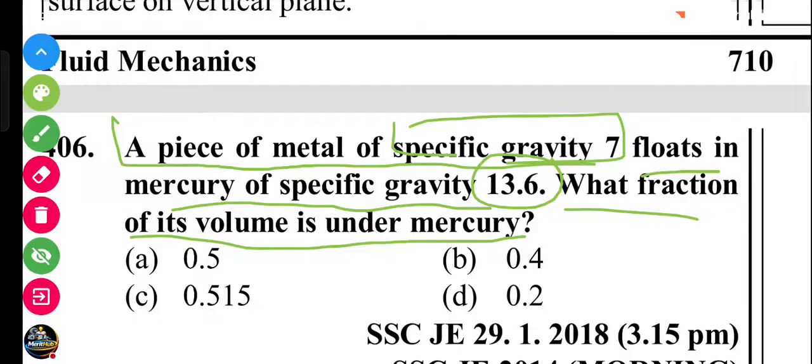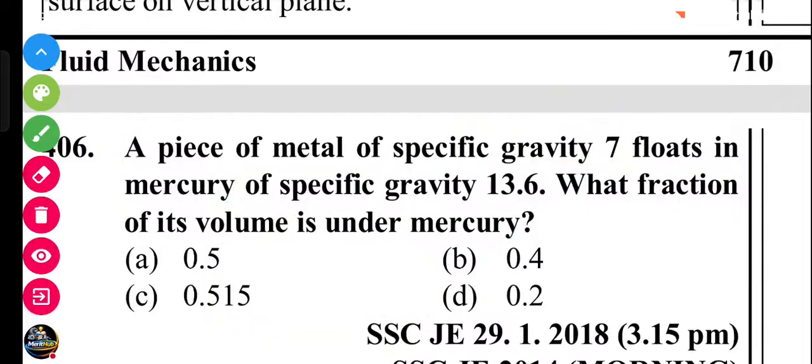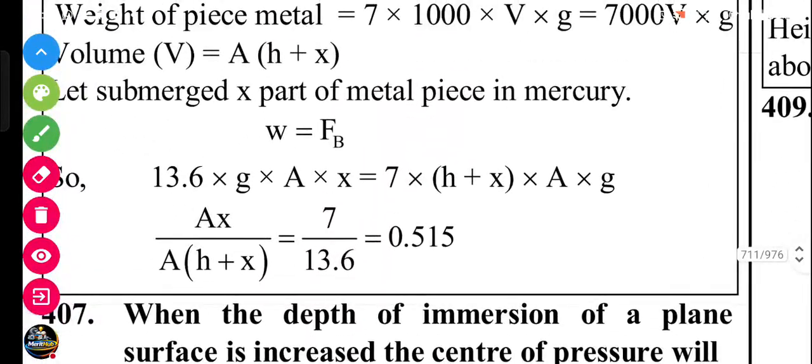So if I compare the specific weight, 7 by 13.6, the specific weight of the metal by the specific weight of mercury, this gives the fraction of volume under the mercury. If you solve this, you can get the answer. Let's check what the answer is. The answer is coming 0.515.